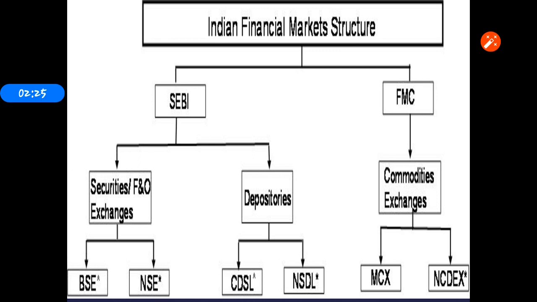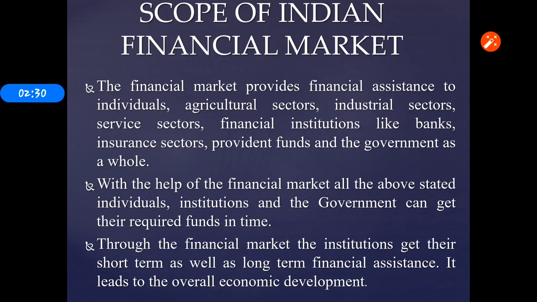Okay. Then the next slide. Scope of Indian financial market. What are the scopes in our Indian financial market? The first one is nothing but financial market. It provides the financial assistance to the public. The financial market gives the financial assistance to the individual, organizational sectors, industrial sectors, service sectors, financial institutions like a bank, insurance sectors, provident funds, and the government as a whole thing.